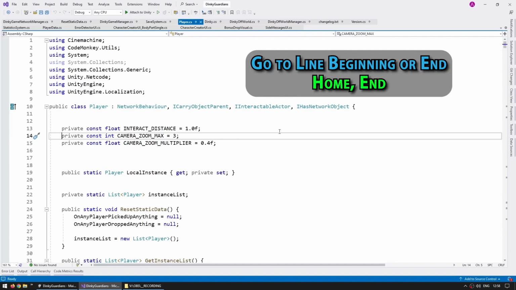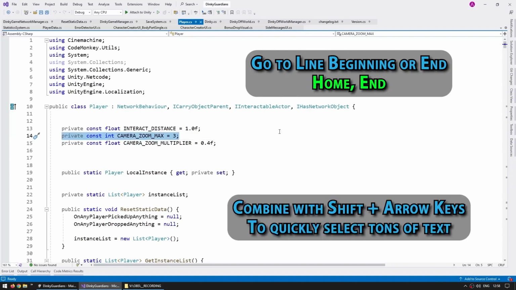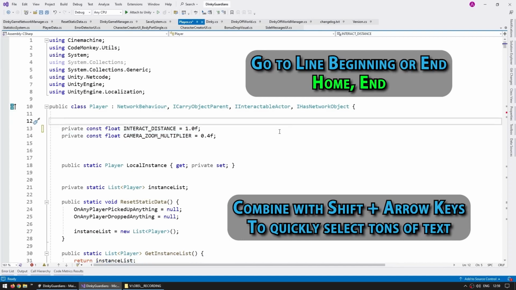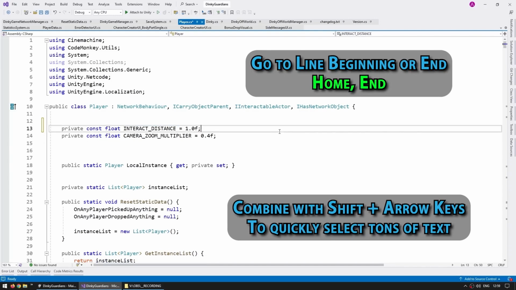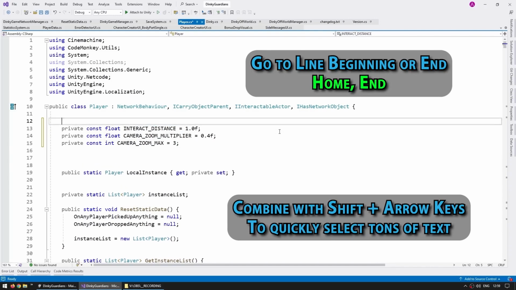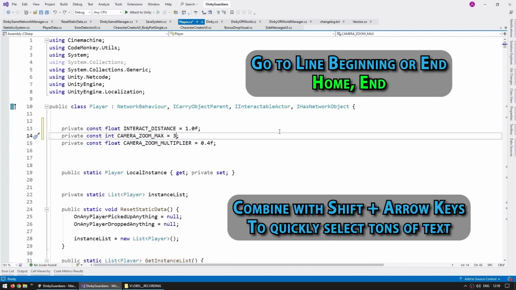Then of course you also have the Home and End keys. I use these all the time, especially when combined with Shift for quickly selecting something. So for example, if I want to move this line above this other line, usually what I do is press End to go to the end of this line, then hold Shift and press up to select, and now press End again in order to select just that one. Then I press Ctrl X to cut, I move up, press Ctrl V, and yep, like that. If you do it pretty quickly, it goes quite fast, very easy to do all this. And again, I did all of that without my fingers ever leaving the keyboard.